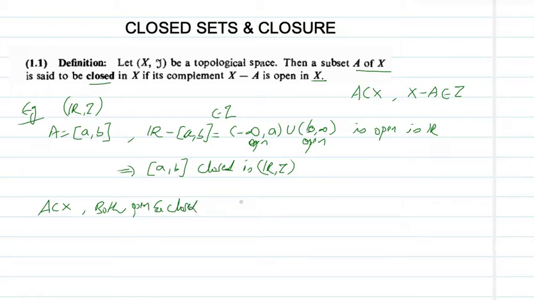For example, in any topological space, what about X and Phi? X and Phi are obviously members of that topology. That means they are open. But what about their complement? Complement of X is X minus X, that is Phi, which is a member of tau, which implies X is closed.